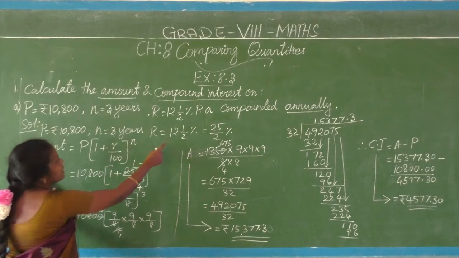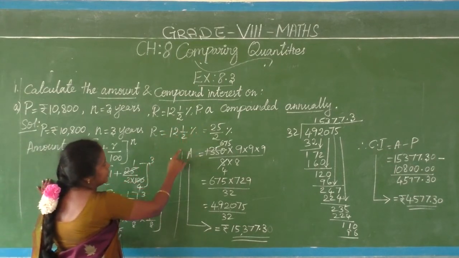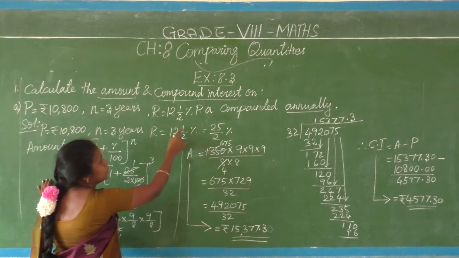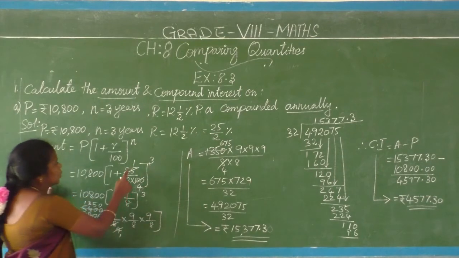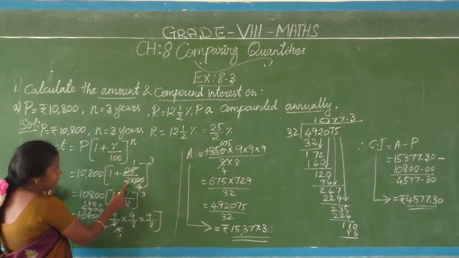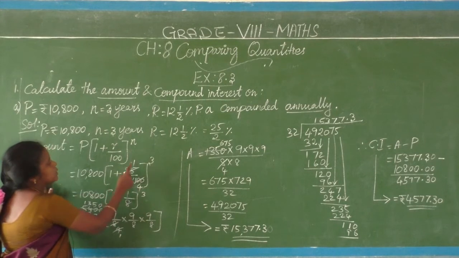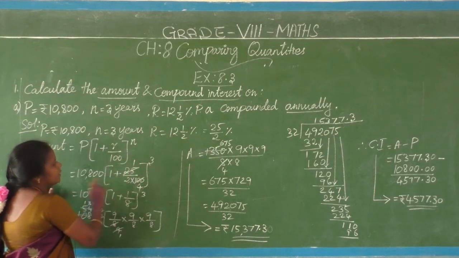Here the rate of interest is given as a mixed fraction, so change it into an improper fraction. 12 2s are 24, 24 plus 1 is 25 by 2 percent. So R is 25 by 2. The denominator 100 is already there for percentage, so R value is 25 by 2 into 100.